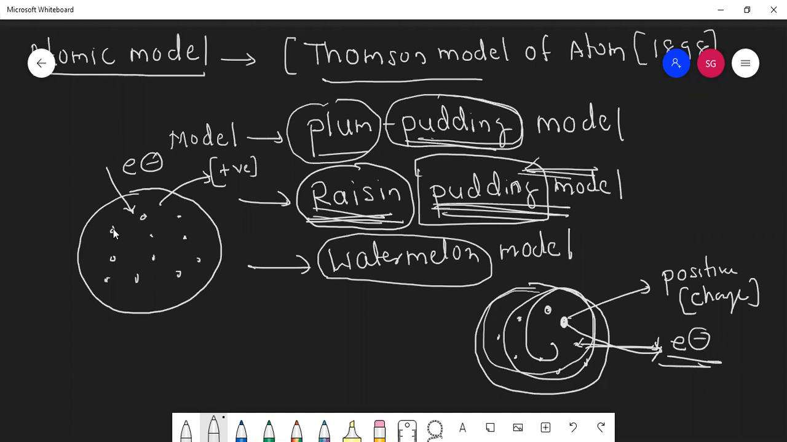Then these models were given different names because it looks like a watermelon, where the red part is positive charge while the black seeds are negative charge. And he said that electrons, the black color, suppose you take a watermelon, the black seeds are arranged in such a way that they get minimum repulsion.